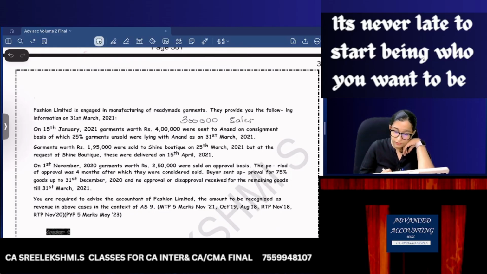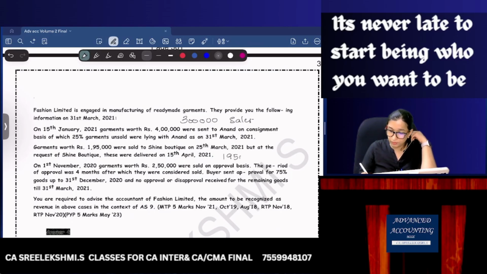Now garments worth 1,95,000 were sold to Shine Boutique. But at the request of Shine Boutique, the goods were delivered on 15th April. But the entire revenue will be recognized on 25th March itself.